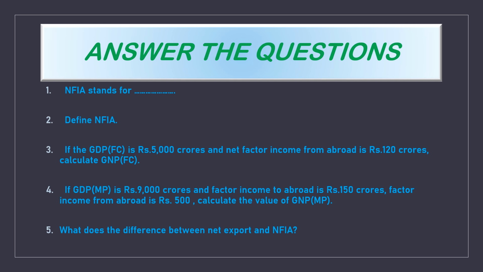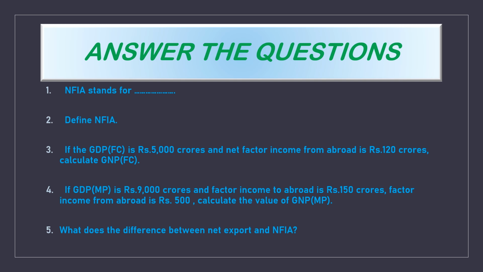Now the second question, if GDP MP is rupees 9,000 crore and factor income to abroad is rupees 150 crore, factor income from abroad is rupees 500 crore, calculate the value of GNP MP.